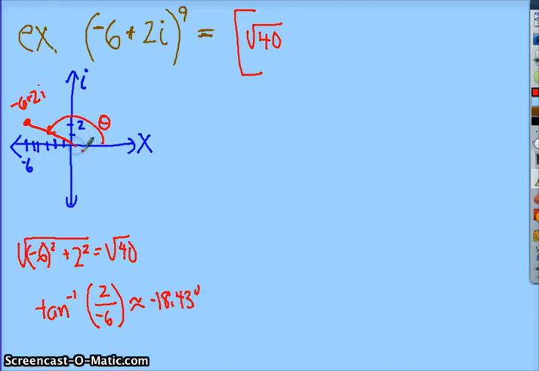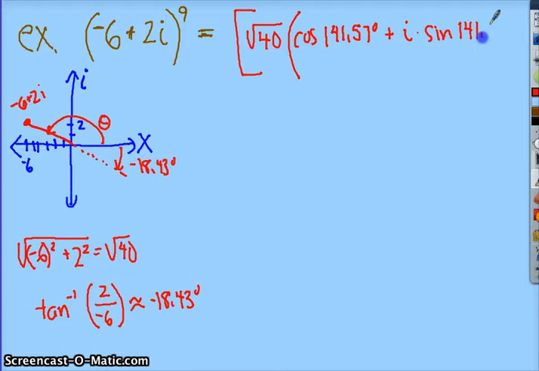We have seen this on many occasions, that negative 18.43 degrees, we need to convert that to a positive angle. By a simple drawing, I can see that I need to add 180 degrees. And when I do that, it looks like I'll have 141.57 degrees. Is that right? That looks right.